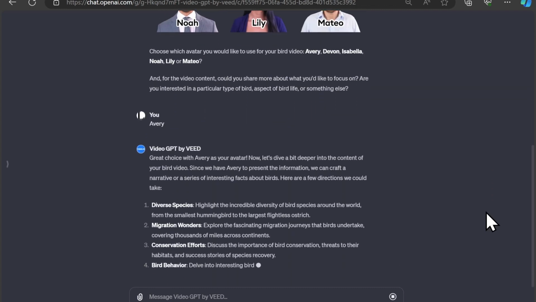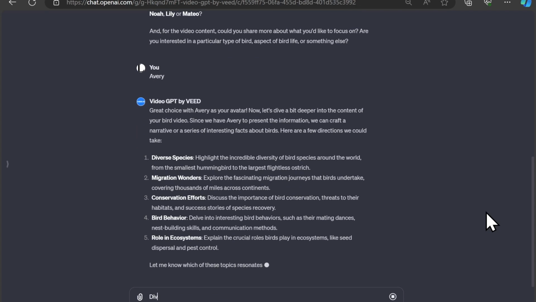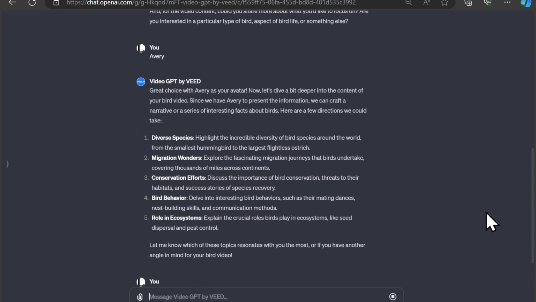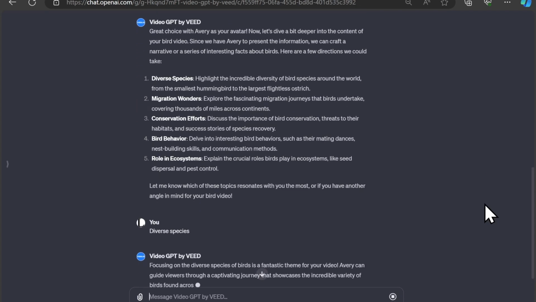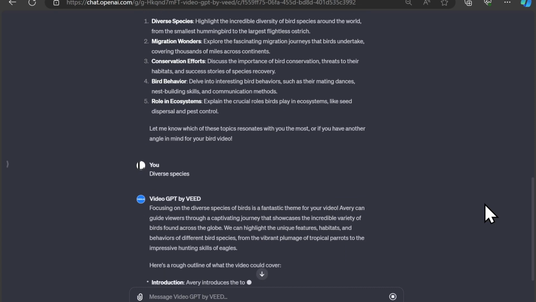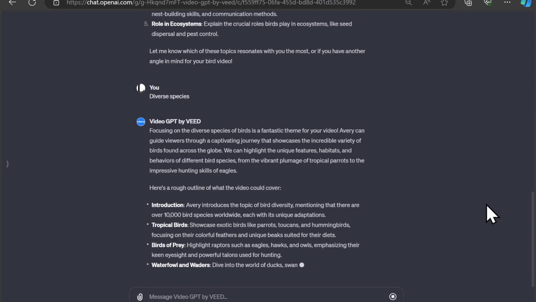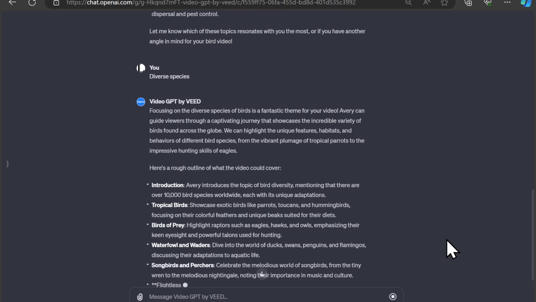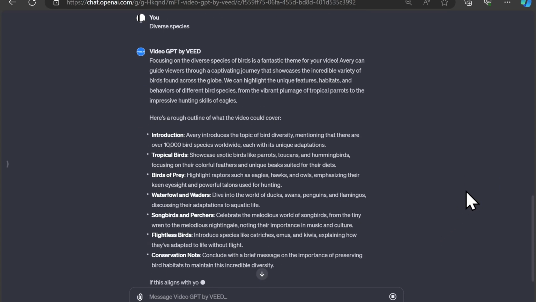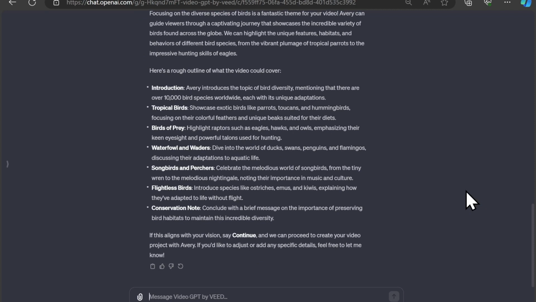As you can see, ChatGPT and the plugin are coming up with some ideas for directions we could take. I'm going to choose option 1, diverse species. GPT is now going to generate an outline for what could be covered. I can either make any edits or I can hit continue, which I'm going to do here.